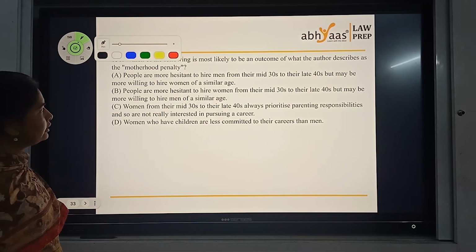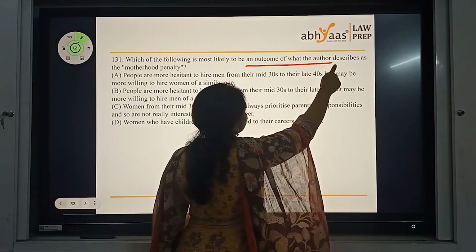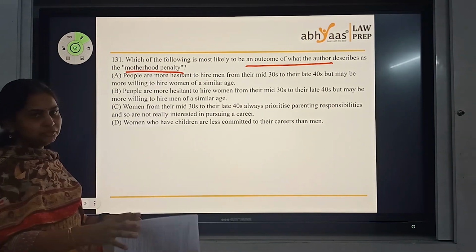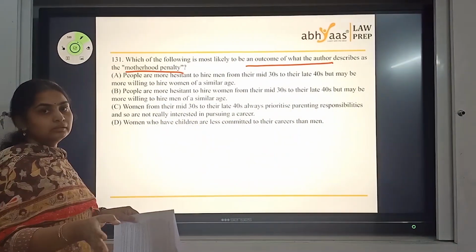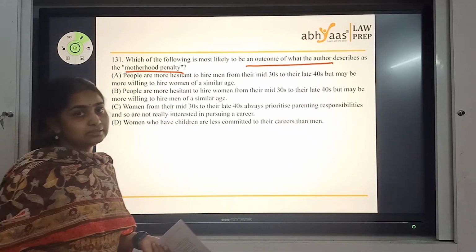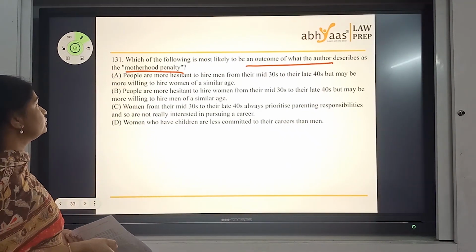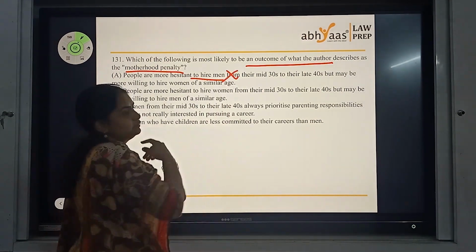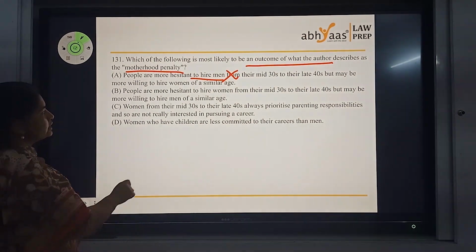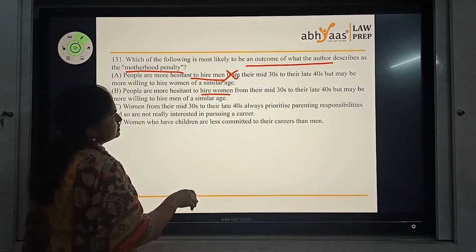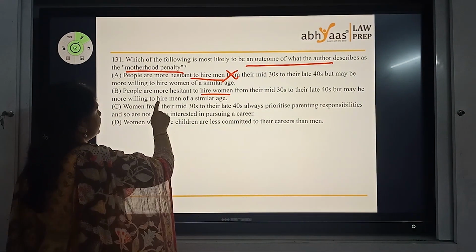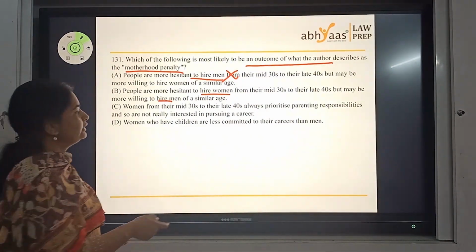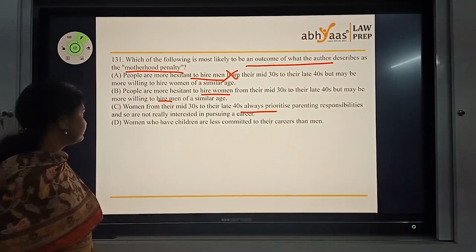Next one. Which of the following is most likely to be an outcome of what the author describes as the motherhood penalty? The motherhood penalty you had in the paragraph, where women might have other responsibilities, hence they might not be able to do work. That kind of attitude was there. Let's see the options. People are more hesitant to hire men. Irrelevant, wrong. People are more hesitant to hire women, right, as far as this is concerned. Maybe more willing to hire men of similar age, possible. Women from the mid-30s prioritize. This is from the perspective of women.